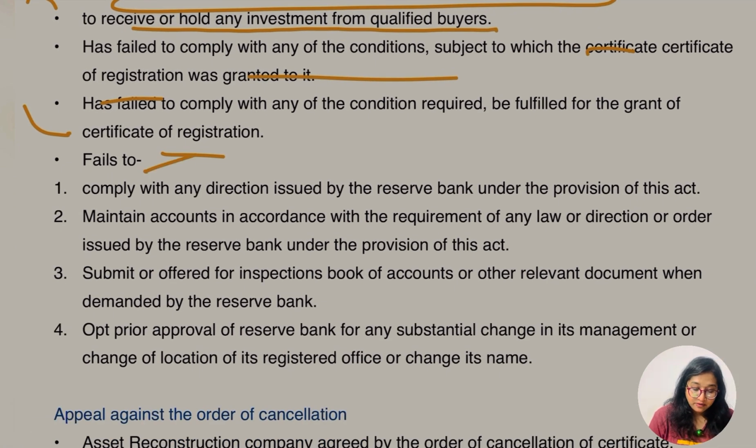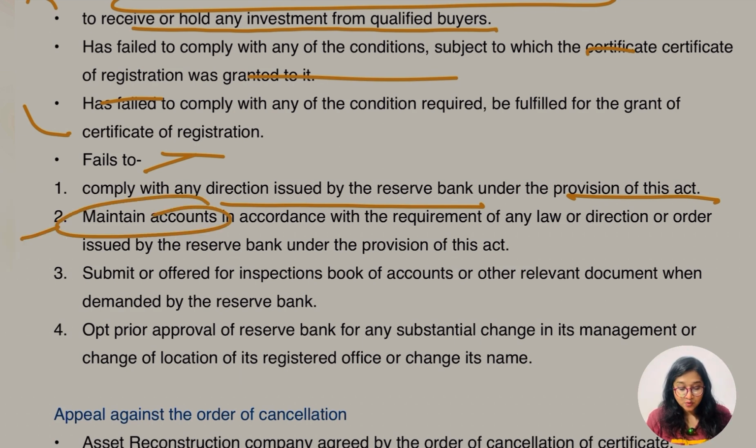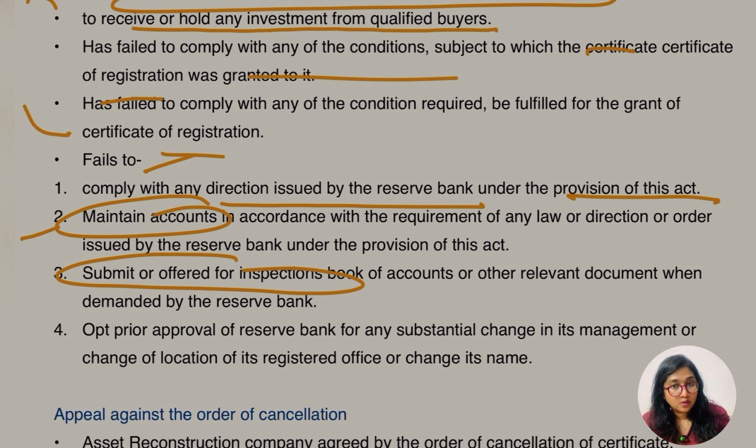Fails to comply with any direction issued by the Reserve Bank under the provisions of this Act. Second, they are not maintaining accounts in accordance with the requirement of any law or direction or order issued by RBI. Or fails to submit or offer for inspection books. If RBI has asked them to produce any book of accounts and they have not produced it within the specified time mentioned by the RBI, in that case what is going to happen? Definitely they are going to cancel the registration, right? Yes, let's go for the last point.